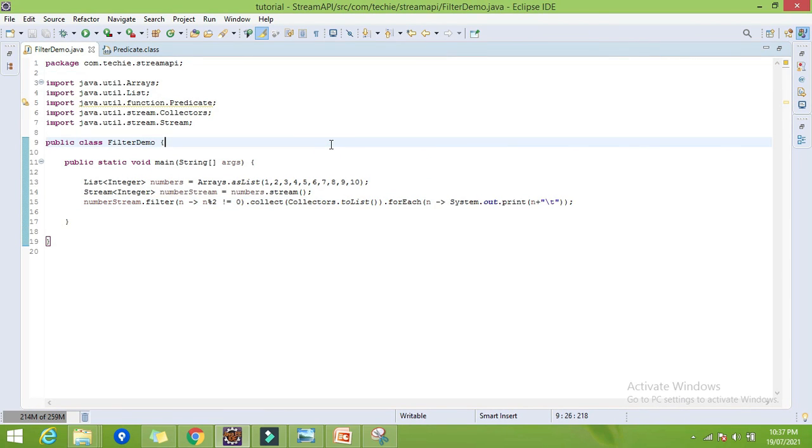So I hope you guys are clear with the filter method. Filter method is nothing but filtering our collections. First we have to convert into a stream, then we can apply the filter method.